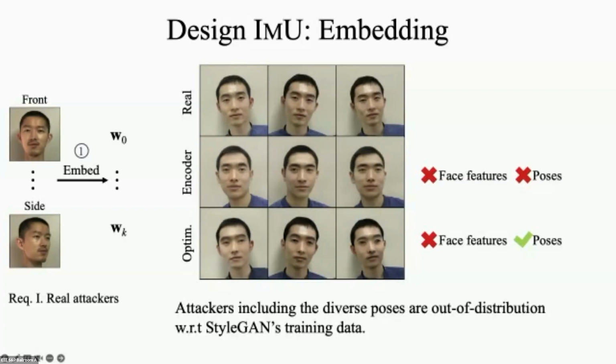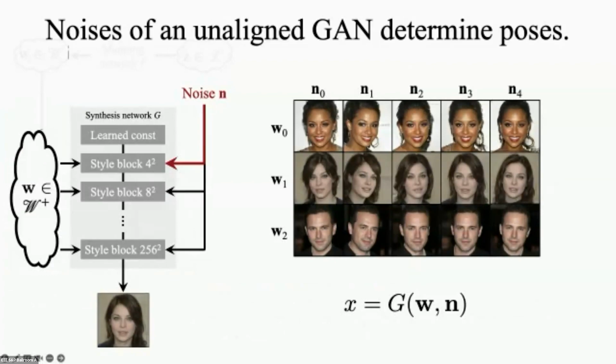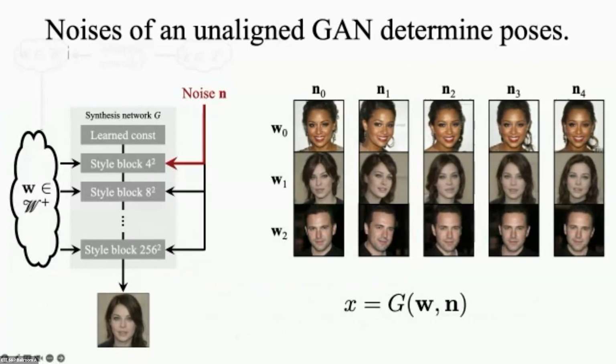This motivates our embedding method. We observed that the 4x4 noises of a StyleGAN trained using unaligned dataset actually determine poses. By default, the noises are fixed after training the GAN. Now we explicitly provide the used noise. There is now x equals g of w and n. We visualize images generated by different pairs of w's and noises. Each row uses the same w vector, while each column uses the same noise. We can see with the same noise, different w generates different identities with the same pose.